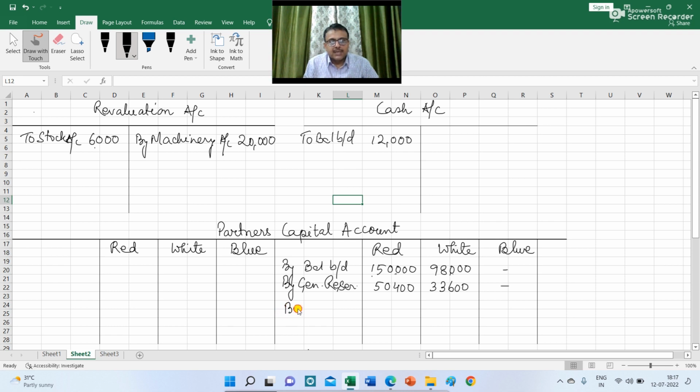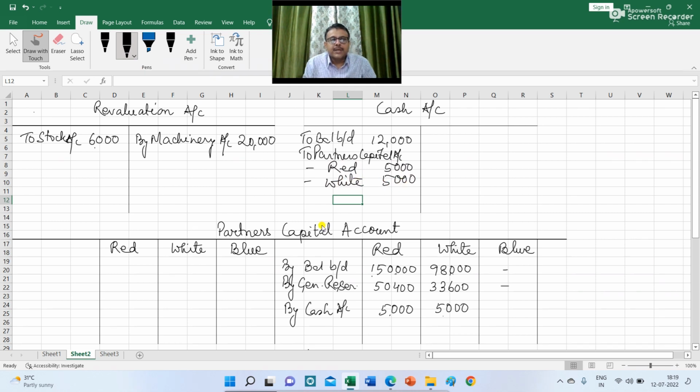So in the partners' capital account I am writing by cash account, and 10,000 will be divided between Red and White in 1:1, so 5,000 each will get. And in the cash account I have to write to partners' capital account, Red 5,000 and White 5,000.